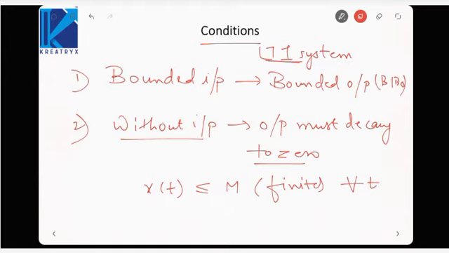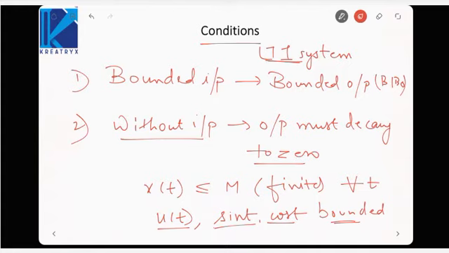Examples of bounded signals are the unit step signal and sinusoidal signals. Such signals, which have a certain maximum value beyond which they cannot go, are termed bounded signals. So we always apply bounded input to get bounded output. Otherwise, even if it is a stable control system and you apply an unbounded input, there is no guarantee that you will get a bounded output.